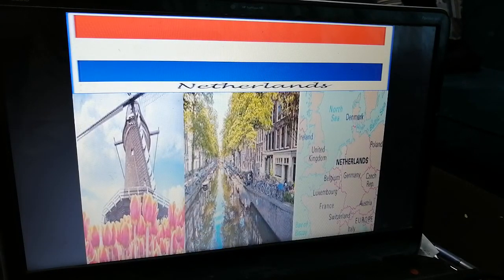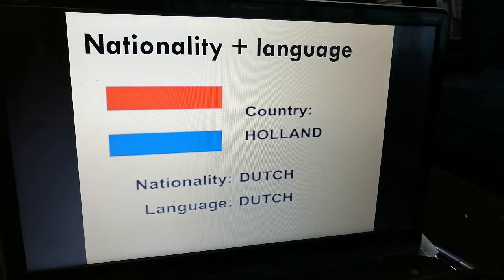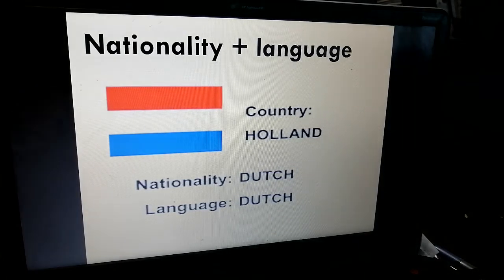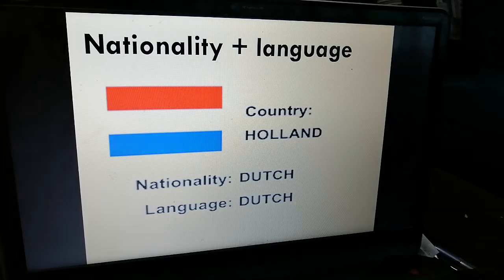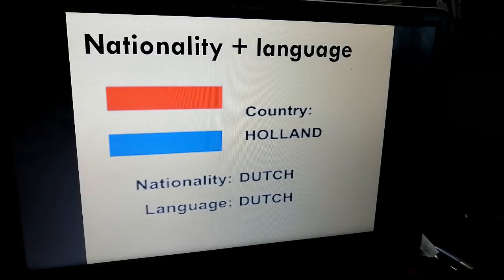We have Netherlands. Look at these beautiful views in Netherlands. And this is the map of Netherlands. From north we have Denmark, and from south we have Germany. Let's move to the nationality and the language. The country is also called Holland. The nationality is Dutch, and also the language is Dutch.